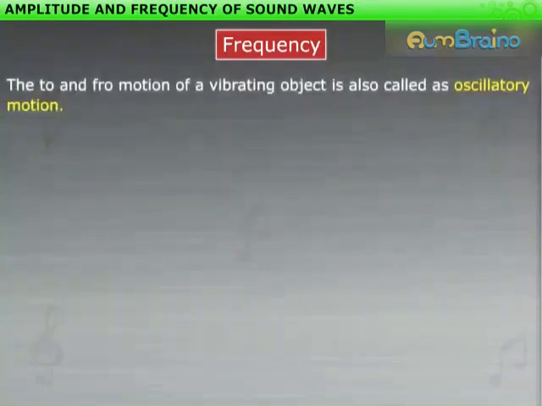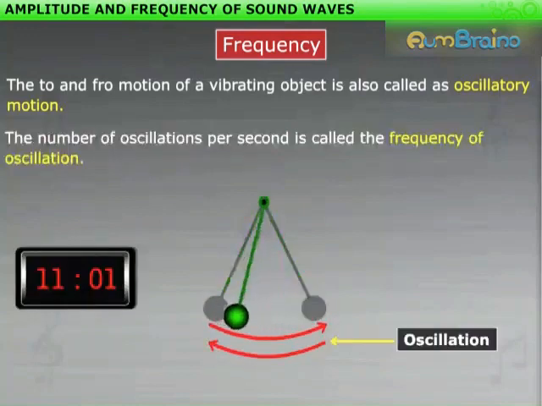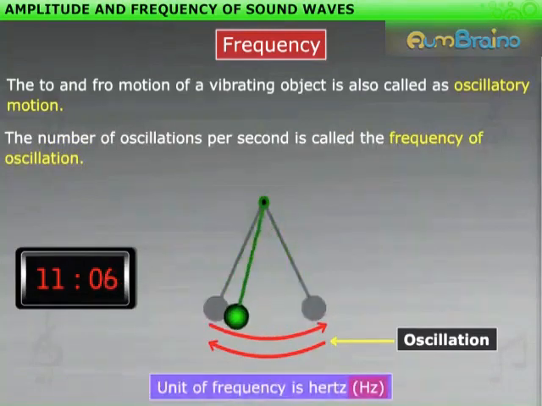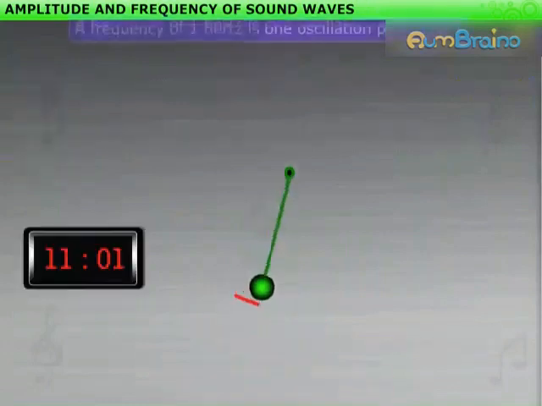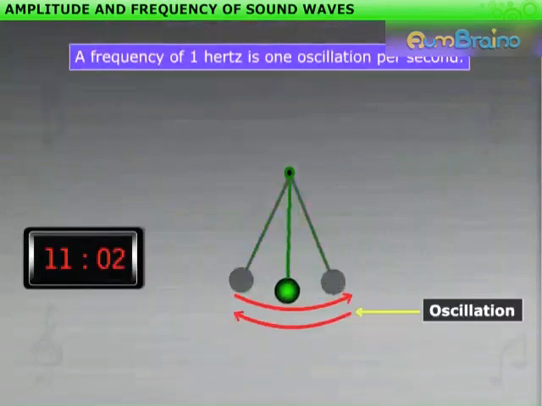Frequency. The to and fro motion of a vibrating object is also called oscillatory motion. This motion is similar to the motion of a pendulum. The number of oscillations per second is called the frequency of oscillation. The unit of frequency is Hertz, which is represented by Hz. A frequency of 1 Hertz is 1 oscillation per second.